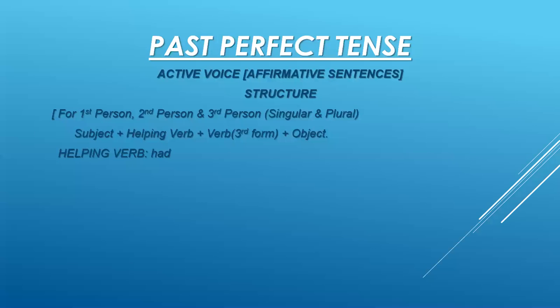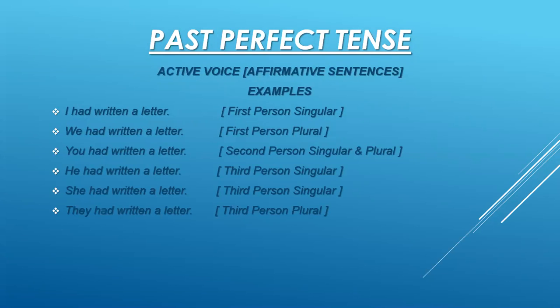Now I'm showing you some of the examples of the active voice affirmative sentences. I had written a letter. Written is the third form of write. We had written a letter. Full stop. These are the examples for first person singular and first person plural. You had written a letter. Full stop. He had written a letter, full stop. She had written a letter, full stop. You can see that you had written a letter is the example for second person singular and plural, and these two are the examples for third person singular. And the last one, they had written a letter, full stop is the example for third person plural.